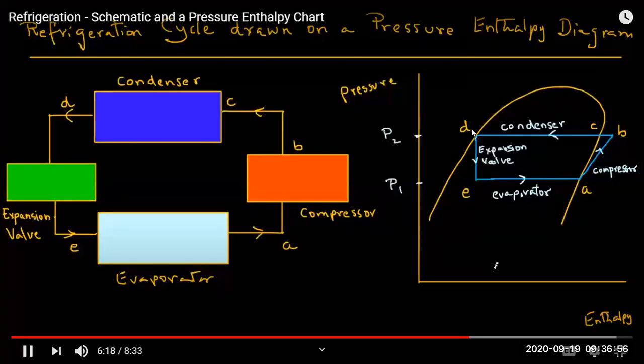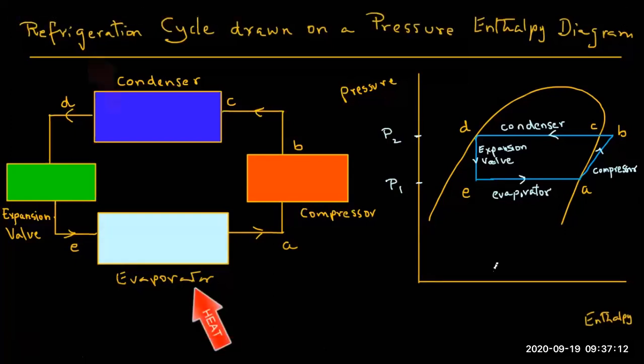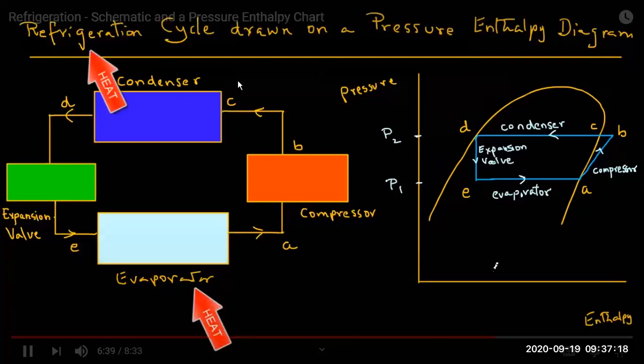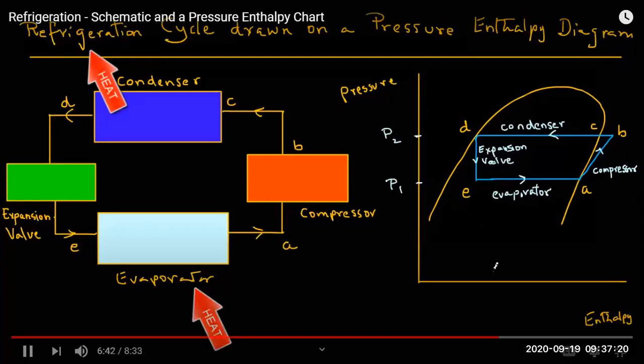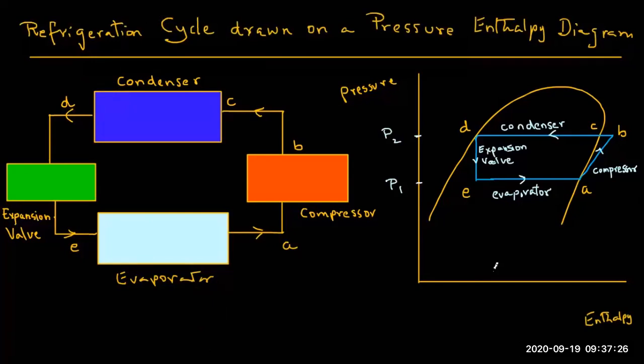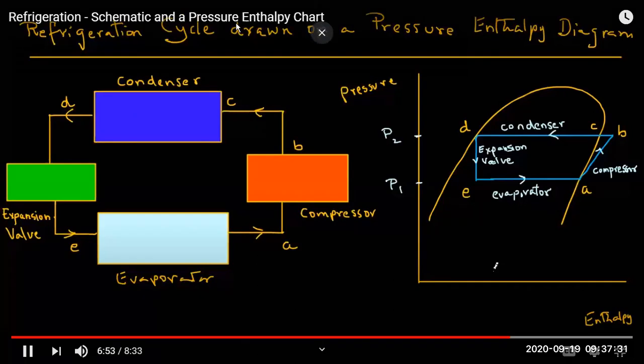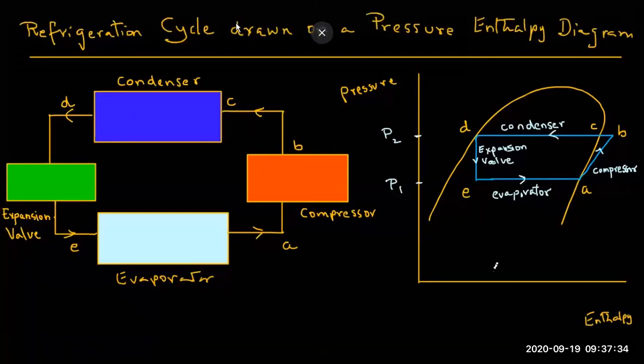After D to E, you can see the liquid is expanding and changing partly into vapor. Most of the liquid enters the tank, and some expanded and cooled vapors also enter the tank, and that liquid will keep evaporating and the cooling will keep taking place. So this is how a refrigeration system can extract heat from one location and discharge it to another. And if you measure the enthalpy in this, you can get the efficiency of the system.